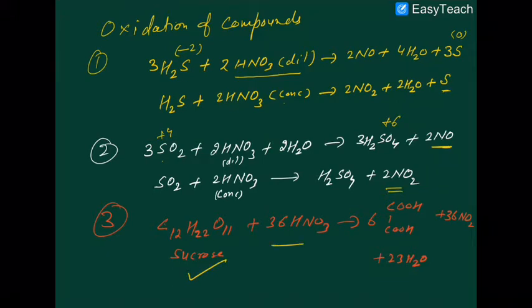Sucrose on treatment with nitric acid will give you oxalic acid as one of the products. So sucrose on oxidation with nitric acid will provide you oxalic acid.